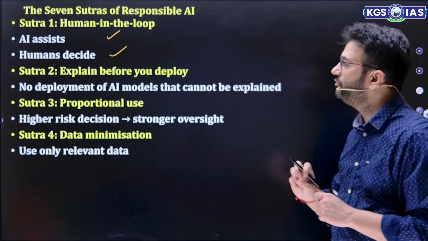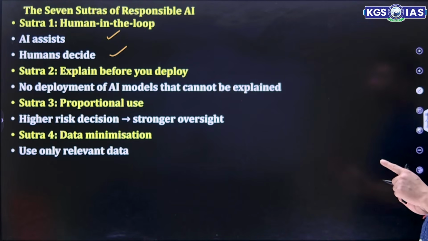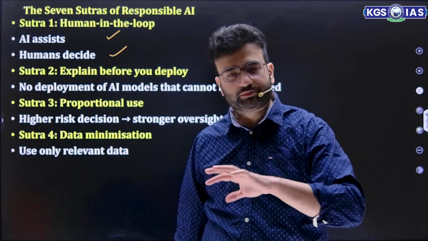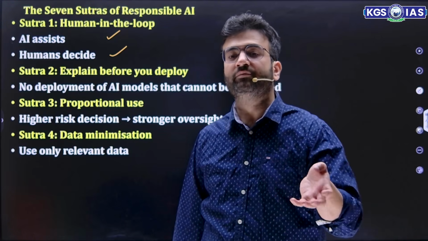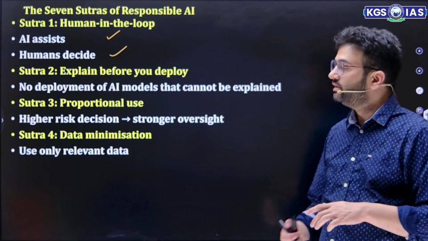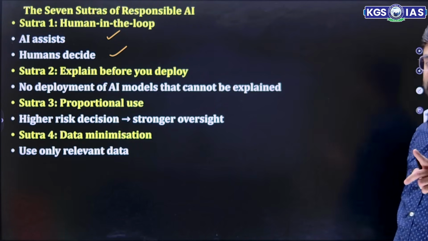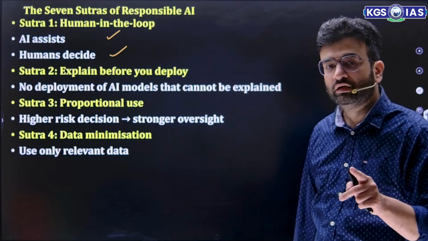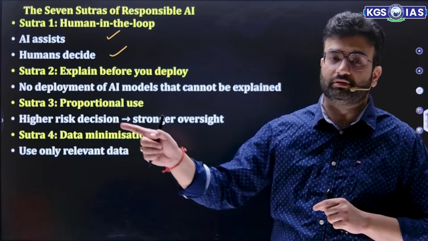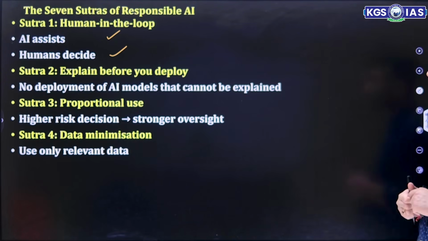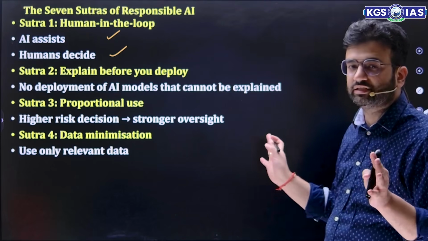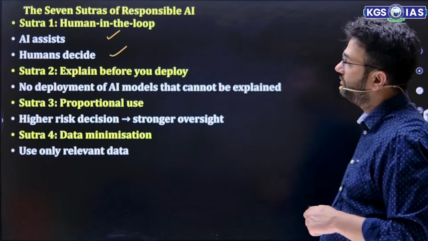Second, explain before you deploy. No deployment of AI model that cannot be explained. Use those AI models only that will explain the things, that are easy to use and can be easily understandable to others as well. Then proportional use. High risk decisions, those decisions which are very risky, there must be a stronger oversight over them, because they will affect a lot of people. Then fourth, data minimization. Use only relevant data. ऐसा नहीं कि किसी भी पर्पस के लिए यूज किए जा रहे हैं. It should be used only for the relevant purpose.